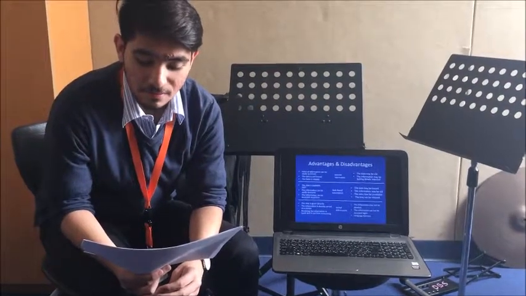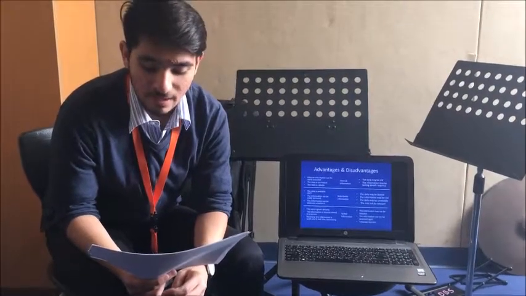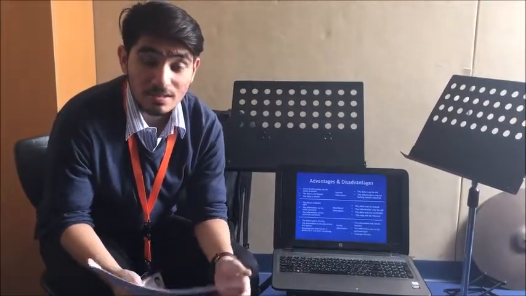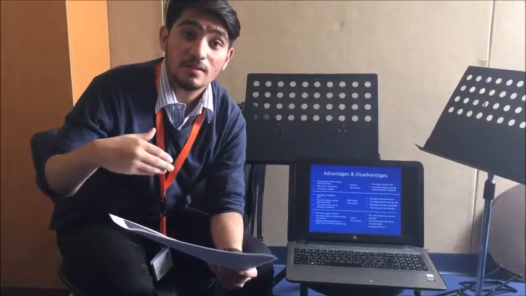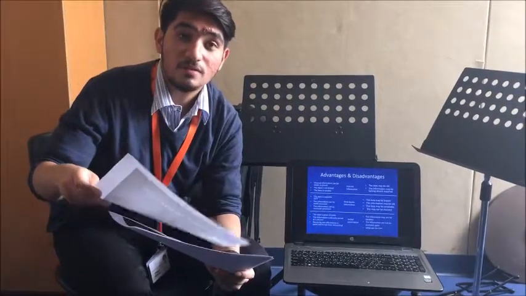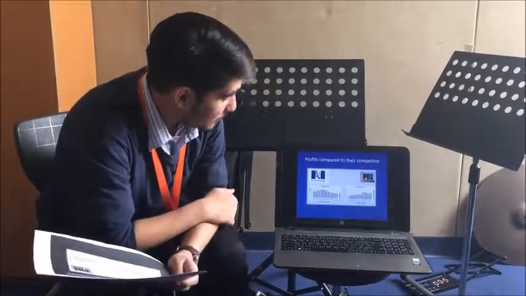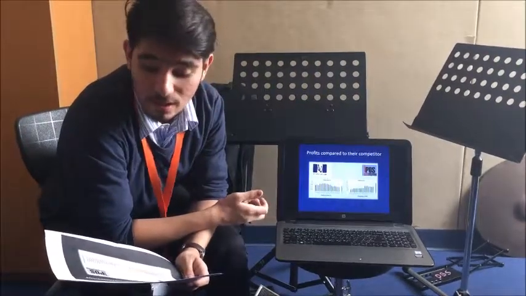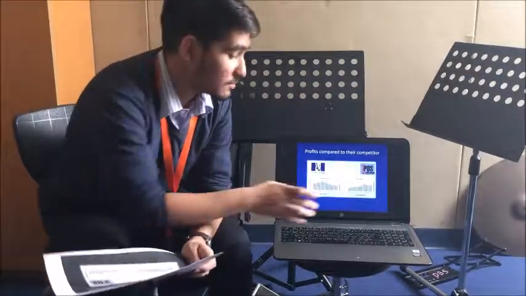However, the disadvantages of verbal information are that the information may not be detailed and cannot be accessed again. Verbal information also has one big disadvantage, which is language barriers, as they can create a barrier between the speaker and the receiver of the information. So this, of course, would affect whether the information is effective or not. This is a graph showing the profits of Infinity 24 compared to their competitor, IPUS. This is the information they used when making their financial strategic decision.